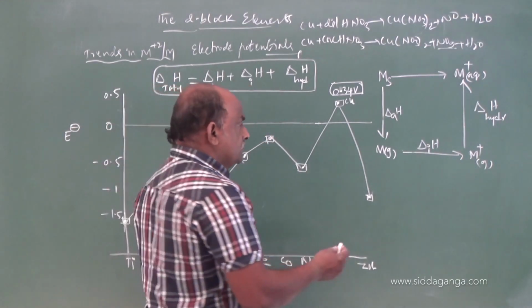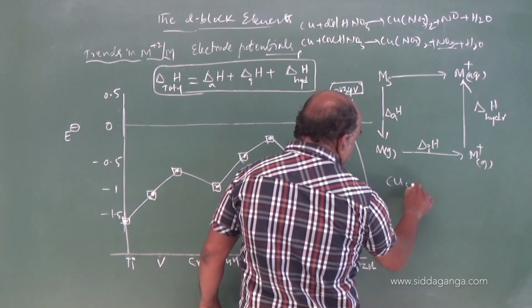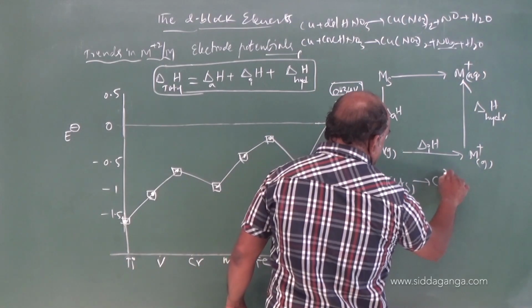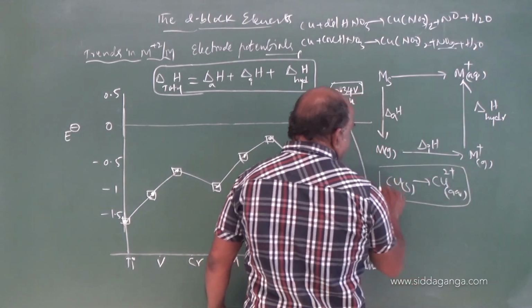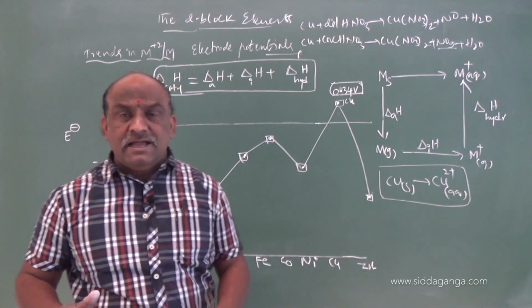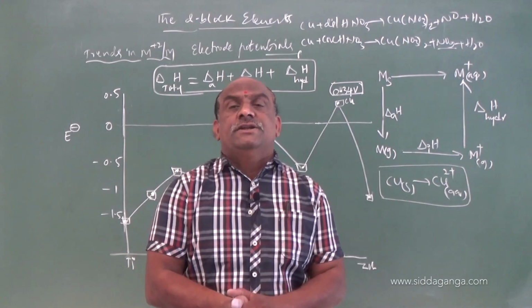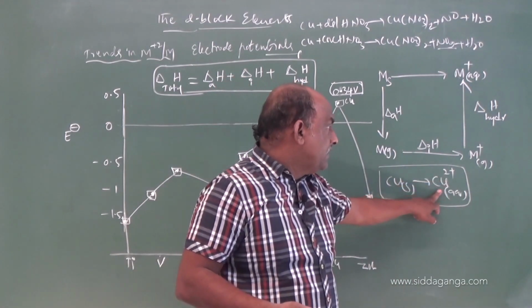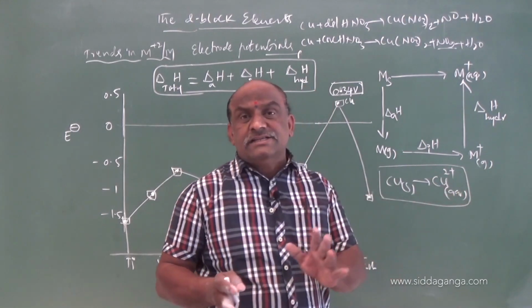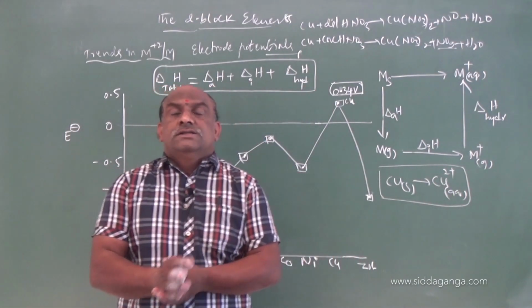Because of Cu solid to Cu2 plus aqueous: the energy is not sufficient to convert copper solid to copper 2 plus aqueous. The enthalpy of hydration is not supporting.